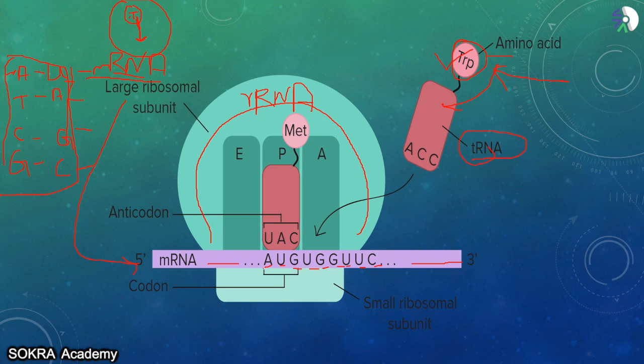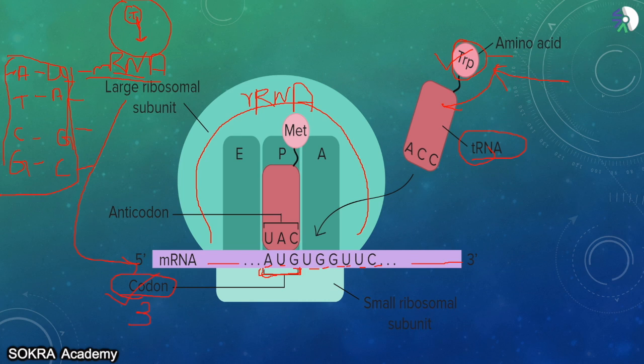Now, the three-letter sequence in that message is called a codon, or you can also call it a triplet codon. What is this codon? Codon is the sequence of 3 amino acids. These are amino acids, right? I told you adenine, thymine, cytosine, guanine, all of these are amino acids. So the sequence of any 3 amino acids, it can be AUG, CUG, ATC, it can be anything, is called a codon.